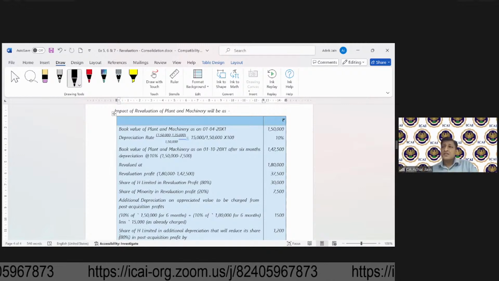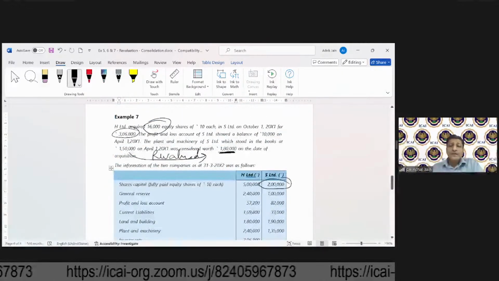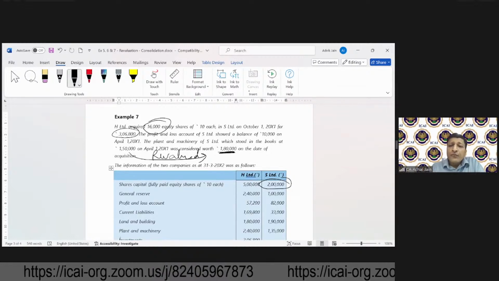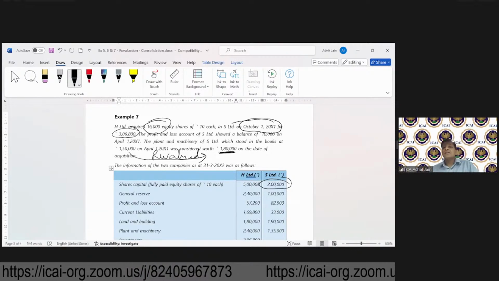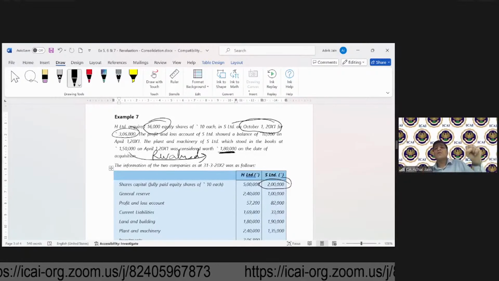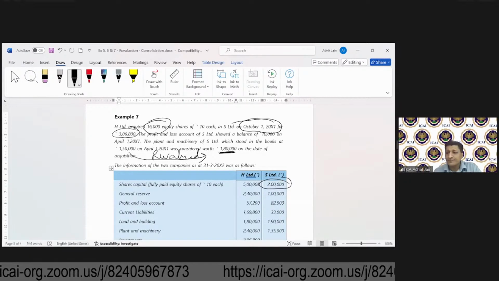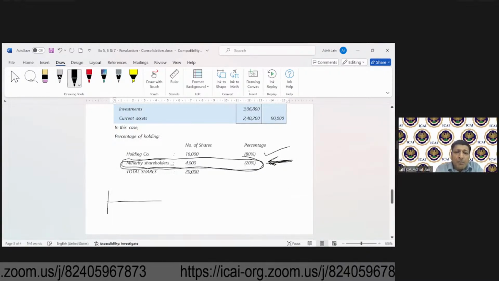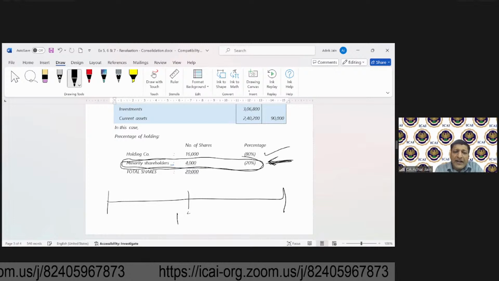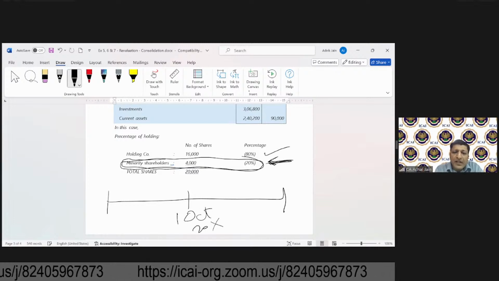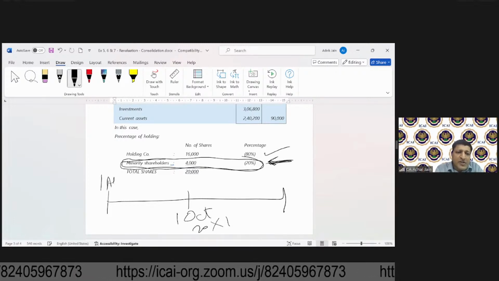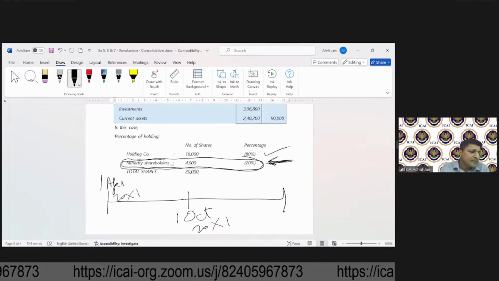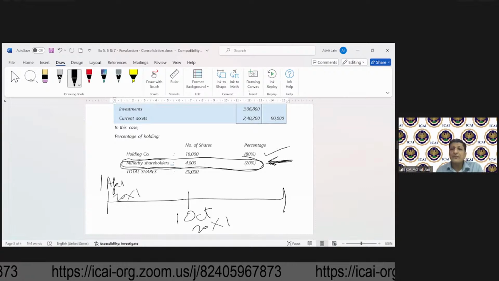So at first place, in the question, we will be required to make this adjustment on 1st October. Why? Because this company got acquired on 1st October X1. So can you just quickly compute the impact on 1st October and let me know what impact will be there on 1st October. So this is 1st April X1. Yes, quickly. I'll just wait for you to respond.